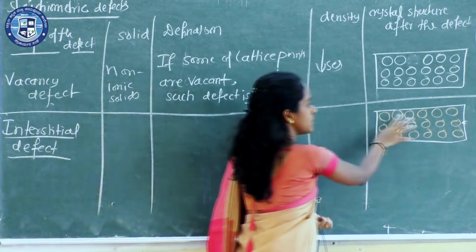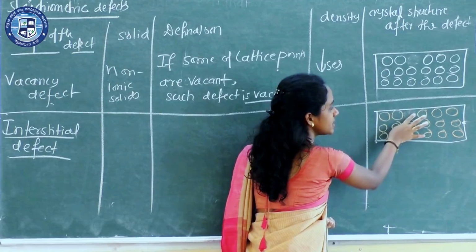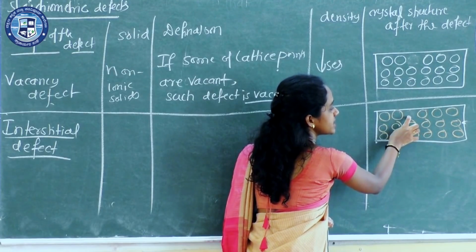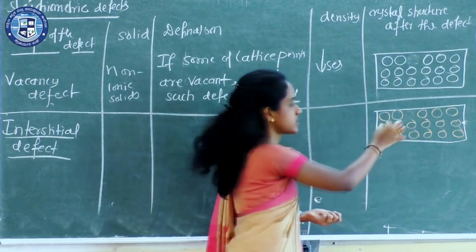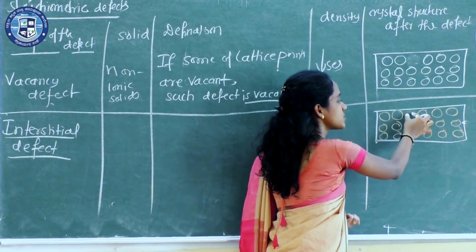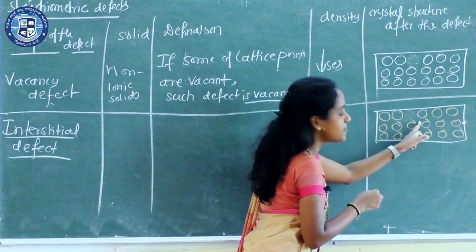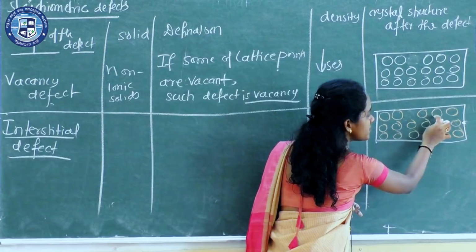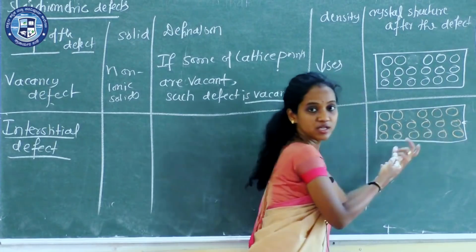Now see here, the particle from the lattice site or a normal site dislocates from the normal position and appears at the interstitial, in the sense the space which is there between four spheres.